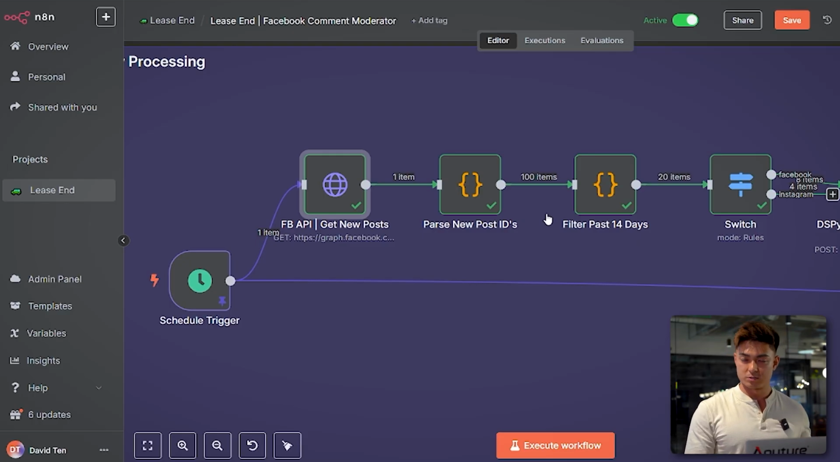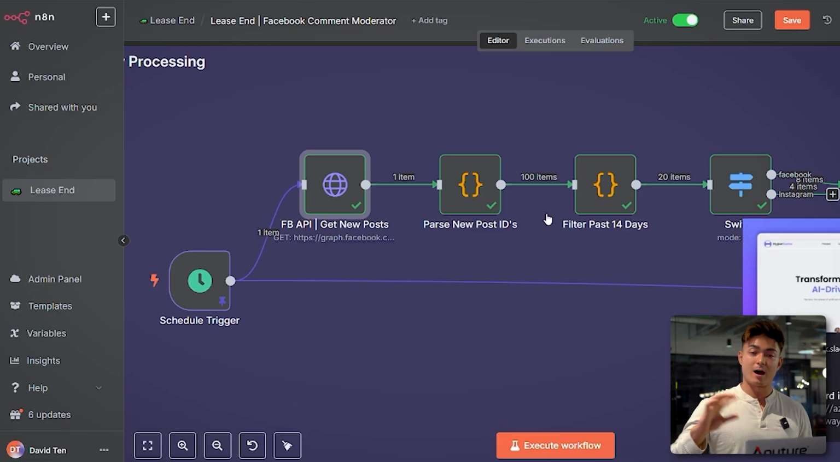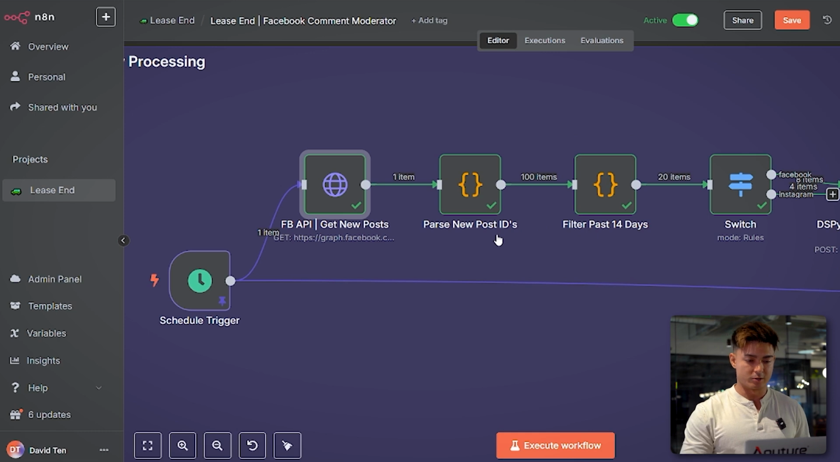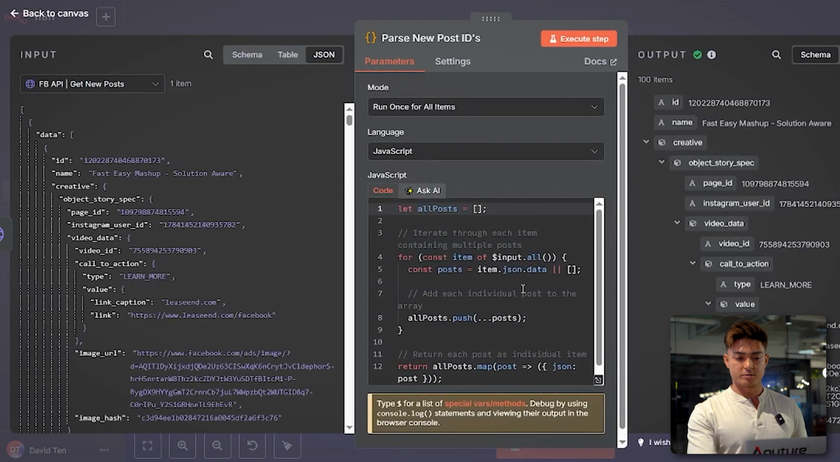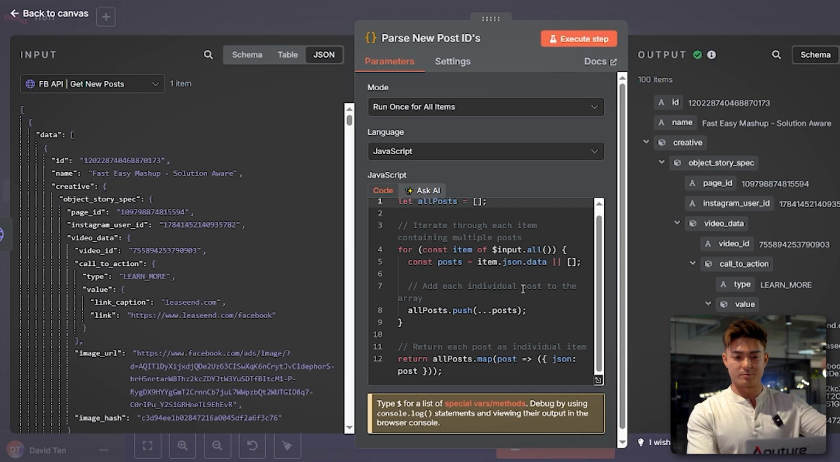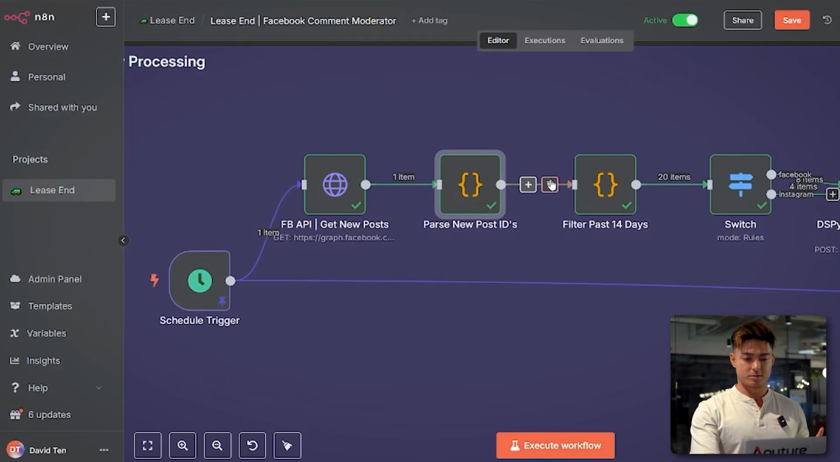What I also discovered in this project is that each ad has maybe 30 post IDs, because every time you go in and update it, change the copy a little bit or make any small changes, it will literally make another post ID. That's why I'm getting so many of them, because I want to make sure I don't miss any. Then here I'm parsing the new post IDs, so we have one item coming in and 100 items coming out, so that we can process each item individually. We're parsing the array here.